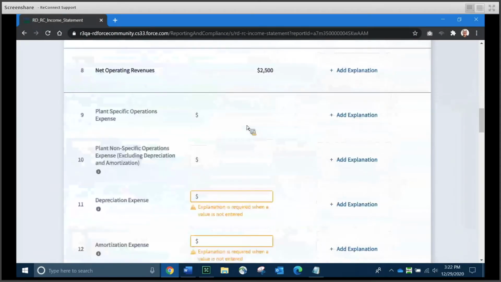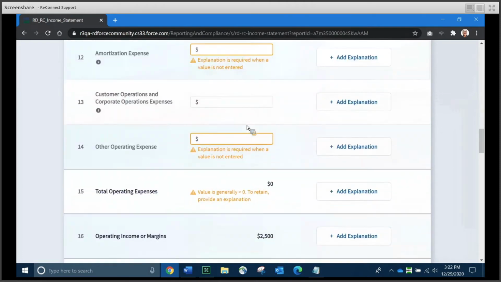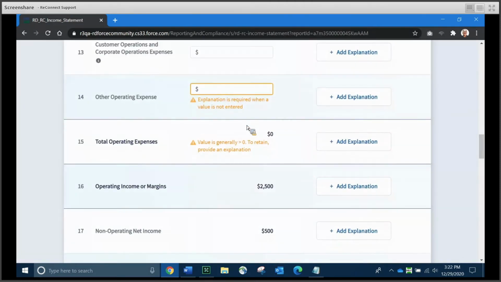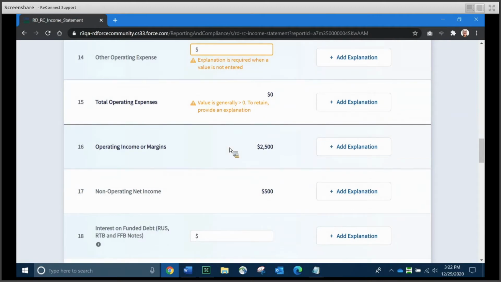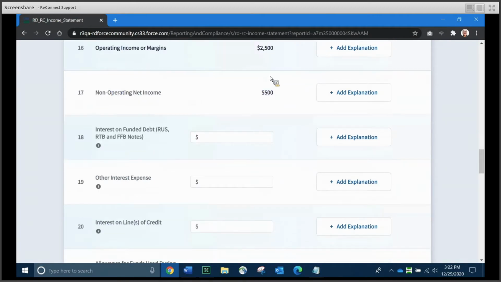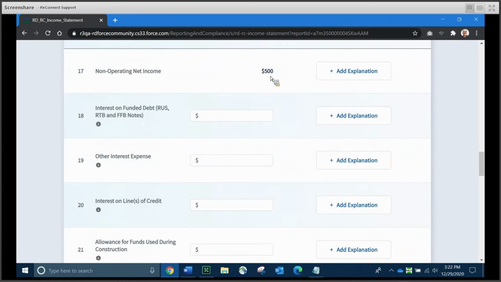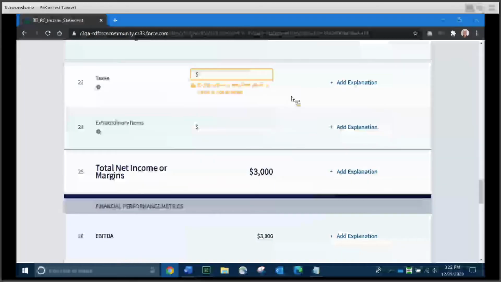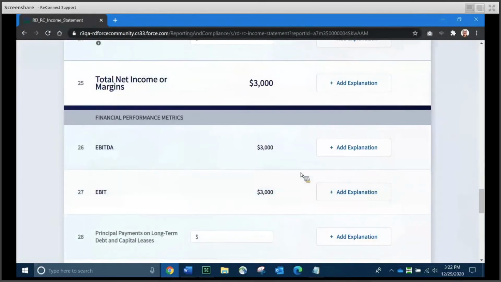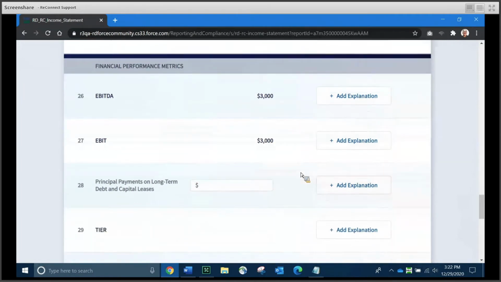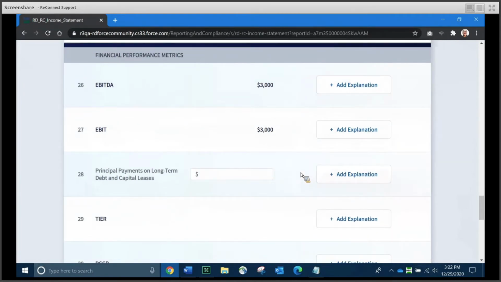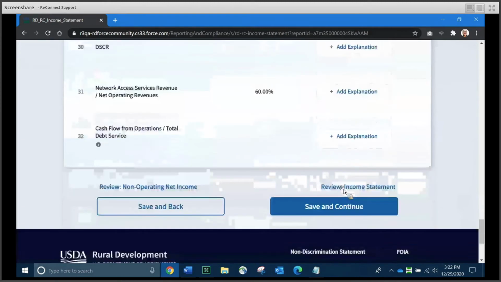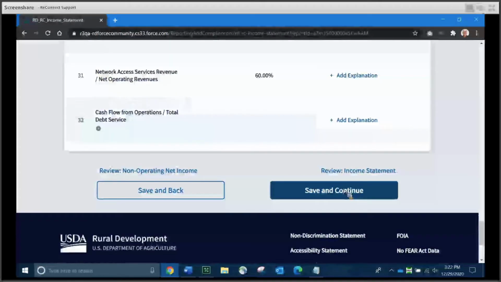So as we continue to scroll down, you're going to see a number of places that require an explanation or a value. I'm not going to walk through every item on this particular statement because it is fairly lengthy, but do notice that it will total things for you like total operating expenses and operating income or margins. It's going to figure those out for you. Notice it's pulled the $500 of non-operating net income over for you, so you don't have to re-enter that. And again, it's going to figure out your total net income or margins, and at the bottom, do some calculations and give you some of your financial performance metrics.